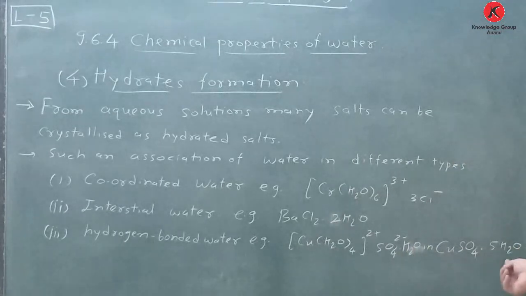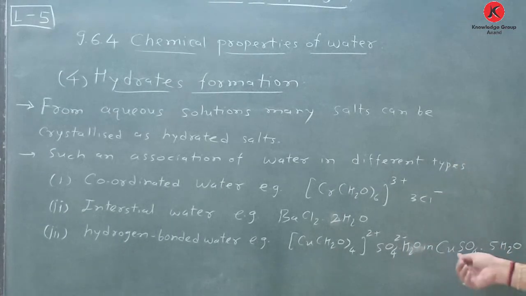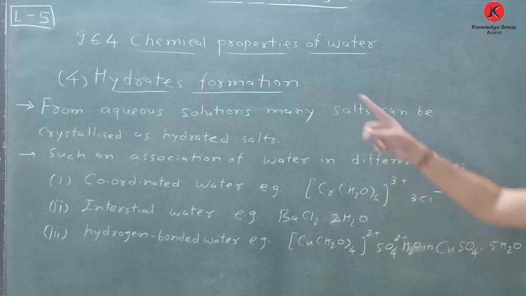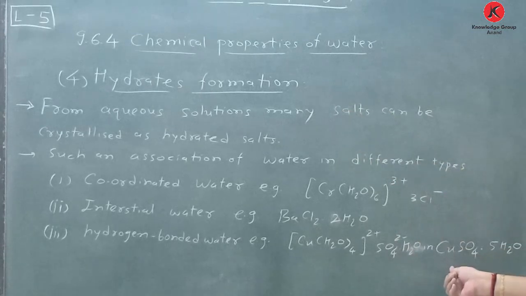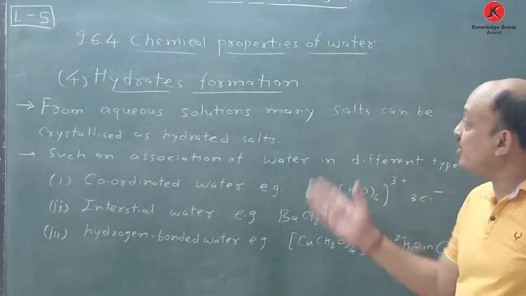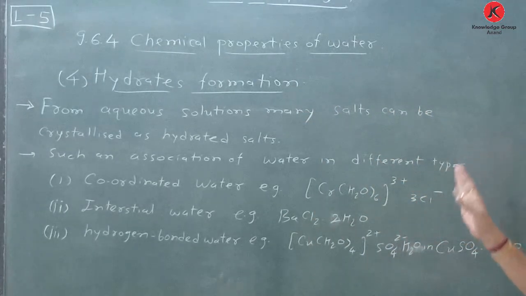Suppose this CuSO4 dot 5H2O is heated for a long time, at that time it becomes colorless. So this is nothing but the water molecules being removed, that is the dehydrated form. Remember, hydrated formation is there, and you will learn later in standard 12, chapter number 9, coordination compounds. So make a list of this hydrated formation, and chemical properties of water is completed according to your NCERT textbook.